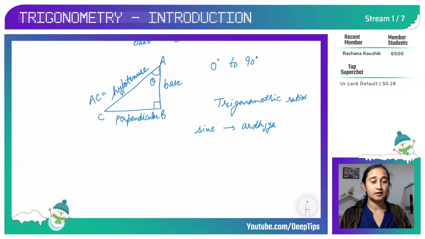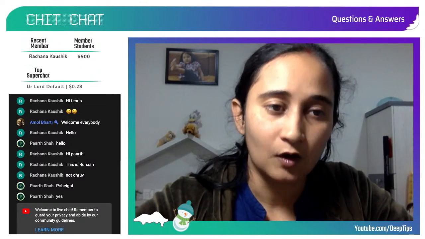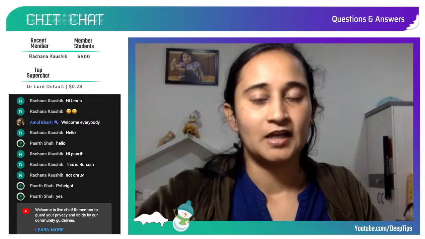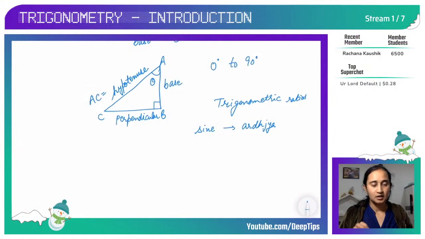Now you must be wondering, here we are talking about triangles, but when I am talking about Aryabhatta, I am saying half chord, and chord is the part of a circle, correct? And yes, you are thinking it right. Chord is part of a circle, and Aryabhatta gave the entire trigonometry in a circle. And children, I'll be covering a few live streams where I'll explain sine, tangent and cosine in a unit circle. Not today, but in later streams we'll discuss how this Ardhjaya, he gave us a very useful sine wave in a circle.